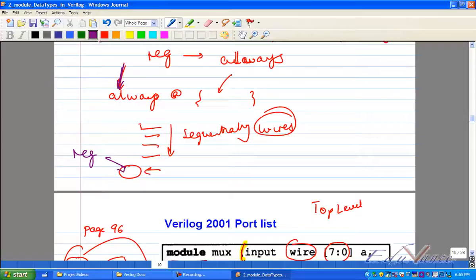But a wire cannot be consumed in an always block. Finally consumed. Let me put it this way. What can it not be done? Finally consumed. We will look at that example today. We'll look at that example.